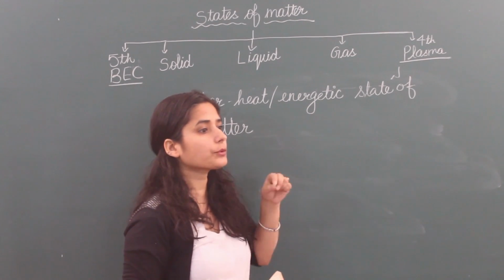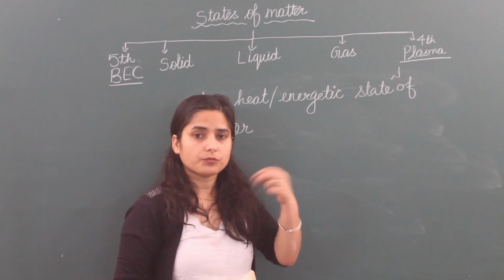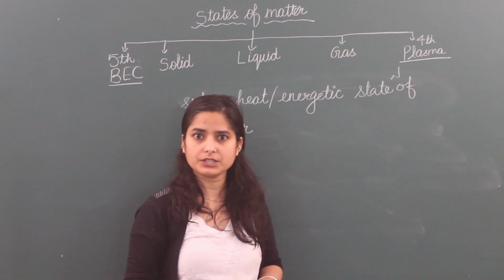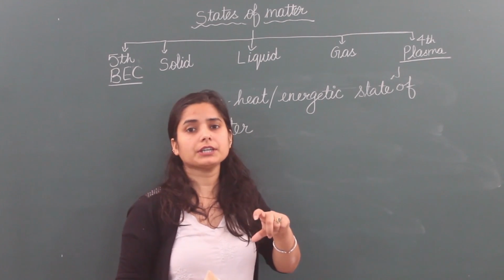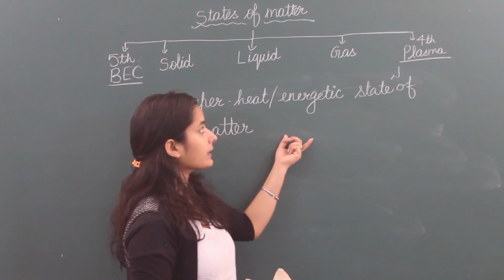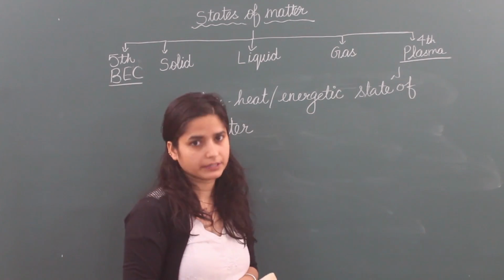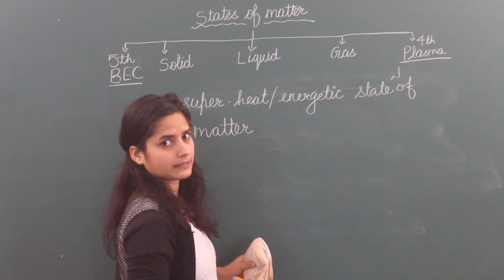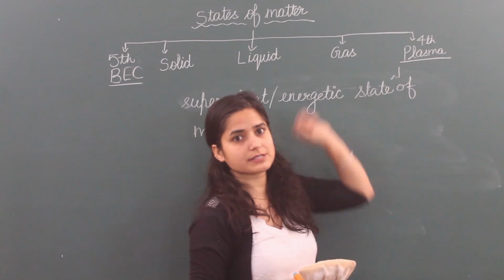That means we have to heat more. We ourselves cannot produce plasma in normal conditions. If we are heating a thing at a much higher temperature, then only plasma can be created. That's why it is a super energetic state, and it is the fourth state.